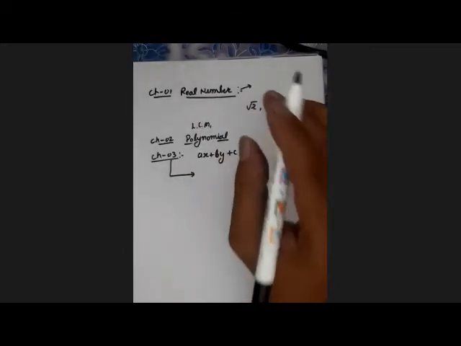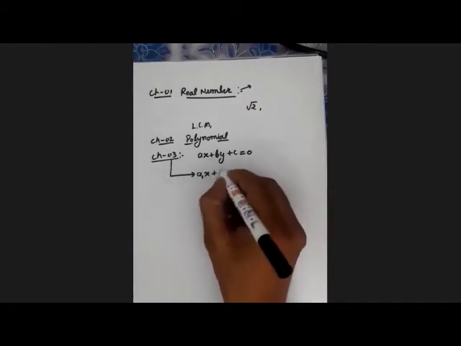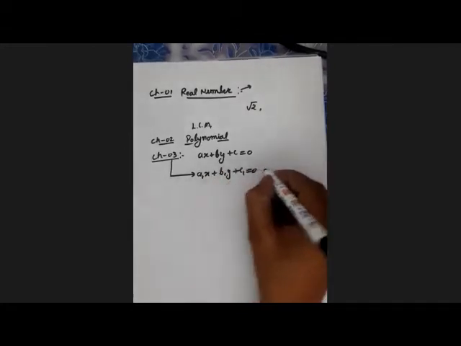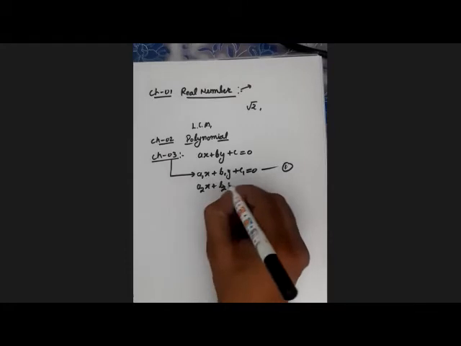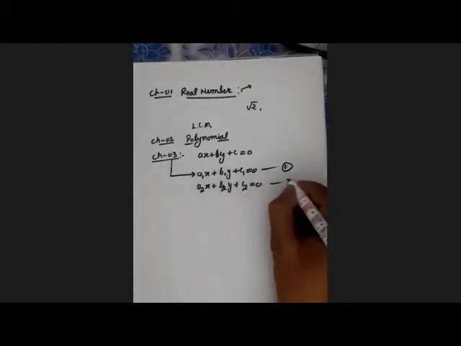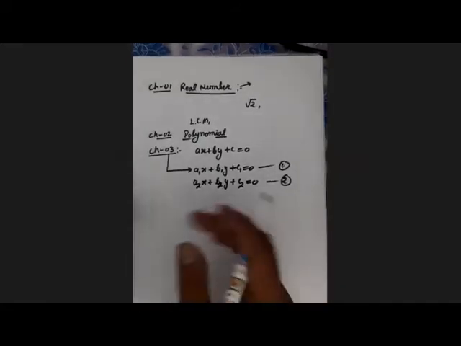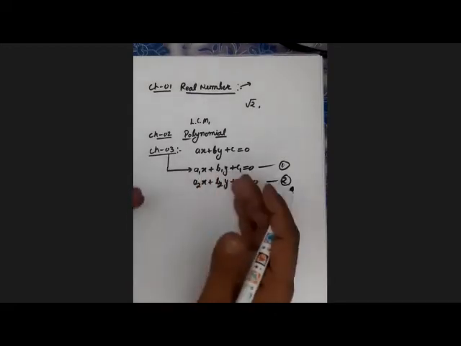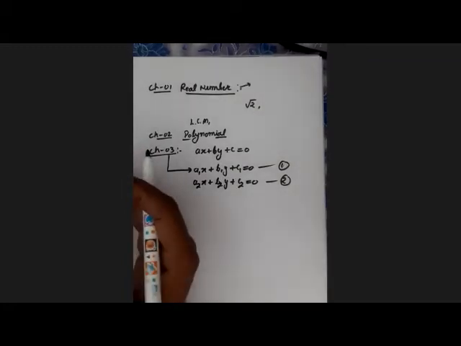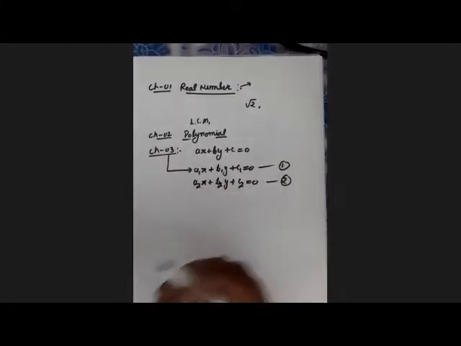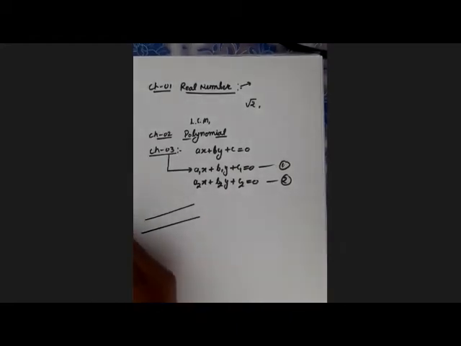The same thing is there, but now there are two equations: a1x plus b1y plus c1 equal to 0, equation number 1, and a2x plus b2y plus c2 equal to 0, equation number 2. With two equations there are many things to study: how they correlate to each other and how one behaves with respect to the other. For example, we have two lines, and there are at most 3 relations between two lines.